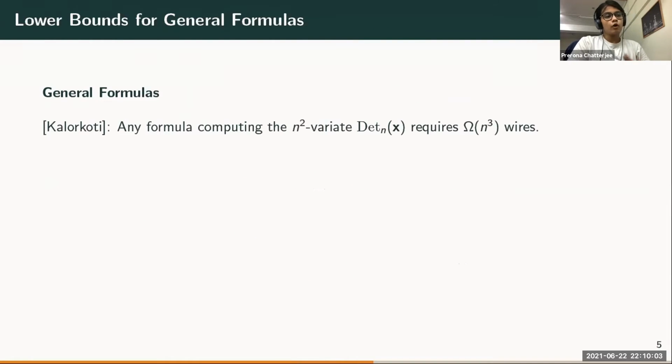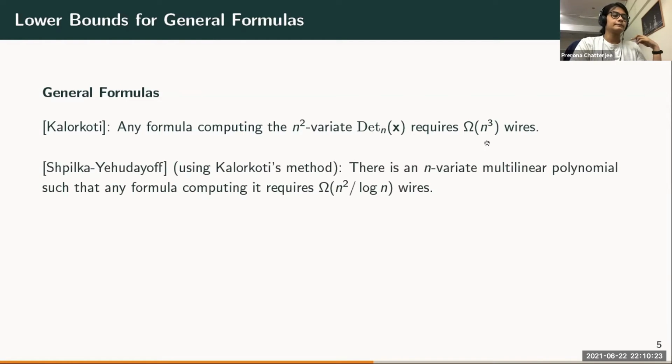For formulas, something slightly better was known. So Kalorkoti showed that any formula computing the n cross n symbolic determinant requires n cubed wires. Now, because the number of variables in the polynomial is n squared, the lower bound is actually n to the 3/2. And Shpilka and Yehudayoff in their survey, using the same method, showed that there is an n-variate multilinear polynomial such that any formula computing it requires n squared by log n. So this is analogous to a result by Nechiporuk in the Boolean setting.